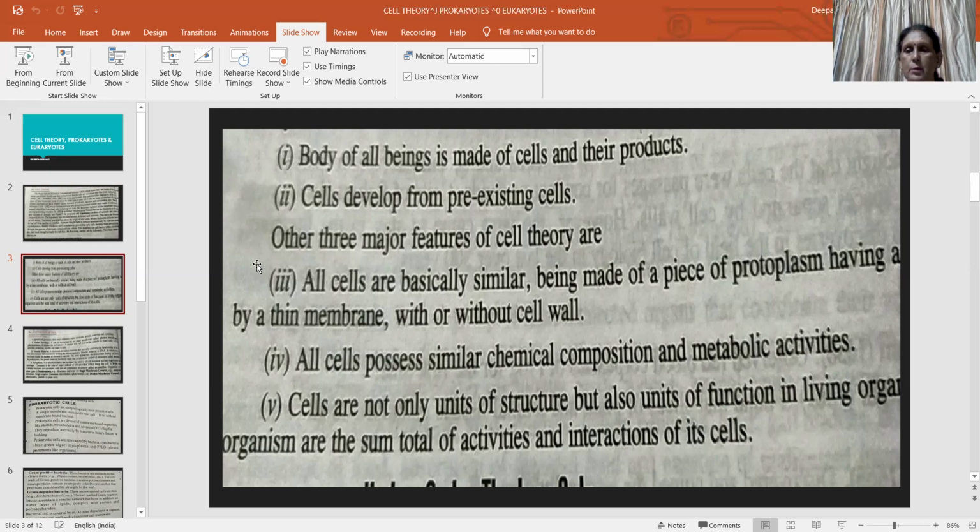Later, Rudolf Virchow proposed that new cells arise from pre-existing cells. After that, it led to the modification of cell theory into the following 5 points. You can write more points also, but here 5 points are given, so write these 5 points.